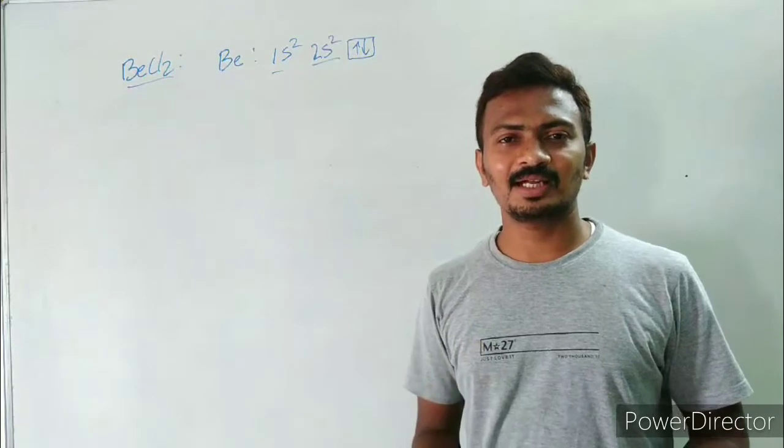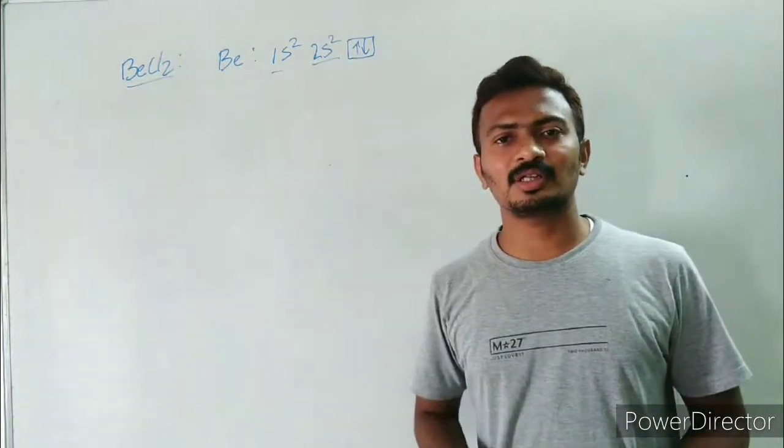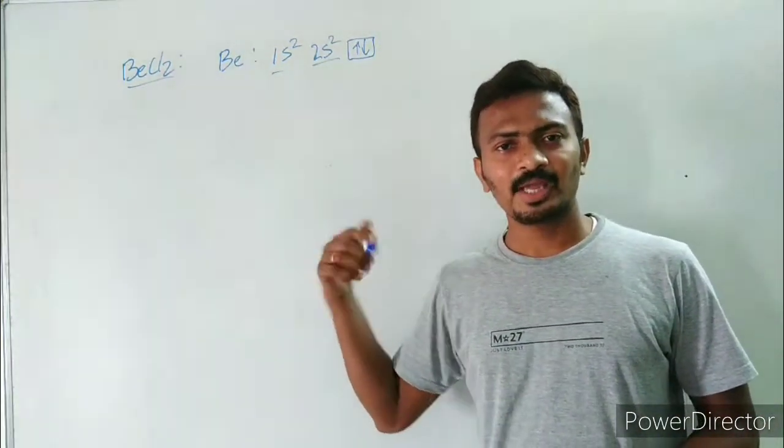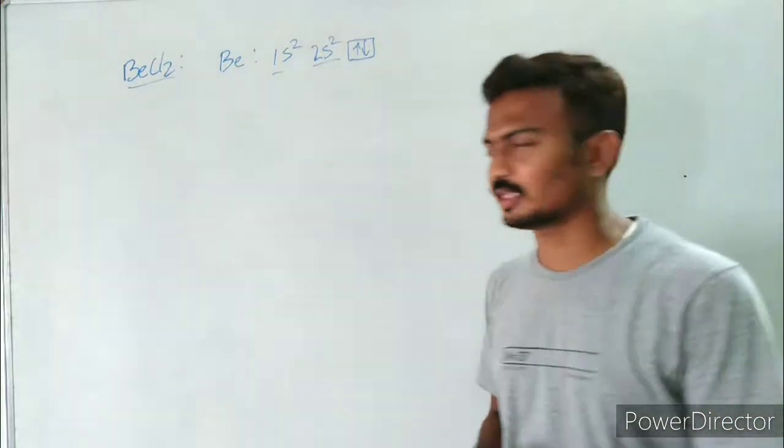So in order to explain that, Linus Pauling, the same scientist who proposed the valence bond theory, has proposed the concept of hybridization.